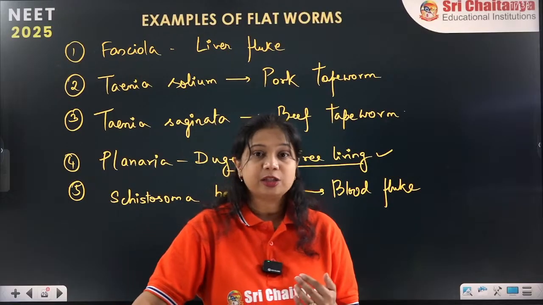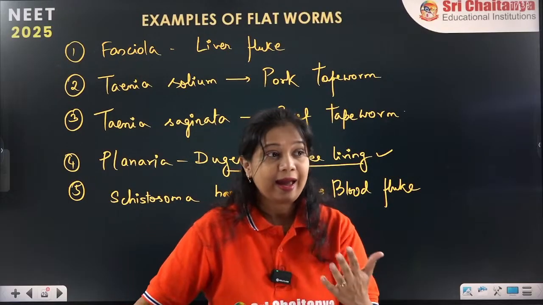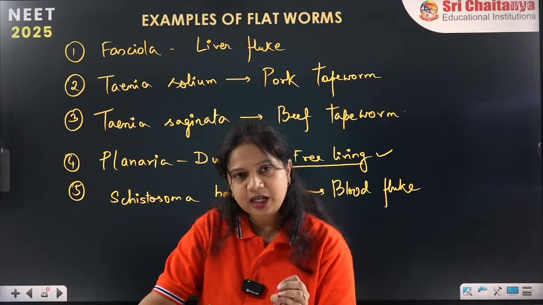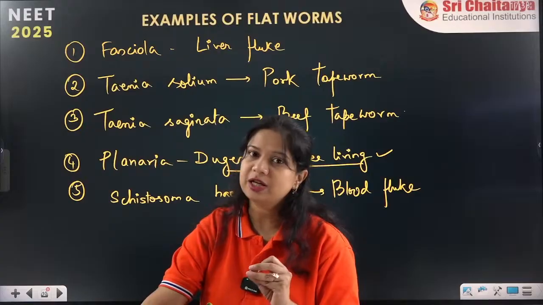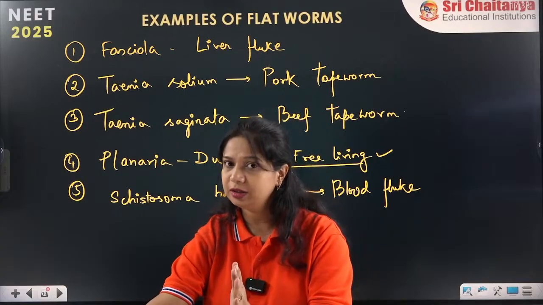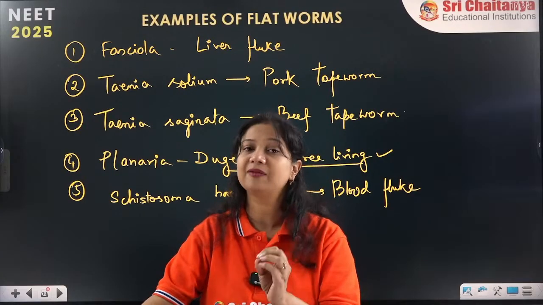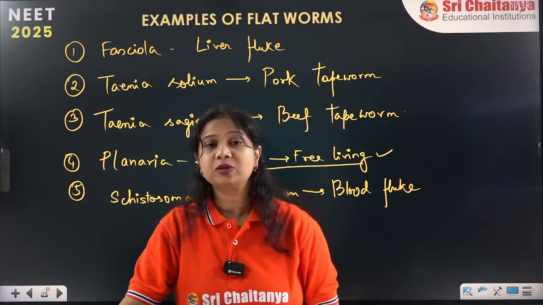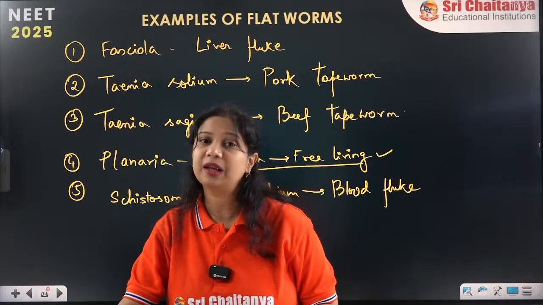But when they are transmitting from one person to another, at that stage it is the egg stage or a larval stage which gets transmitted. Without the egg or larval stage, it is not going to survive, and that is why they produce a large number of eggs and have multiple larval stages.